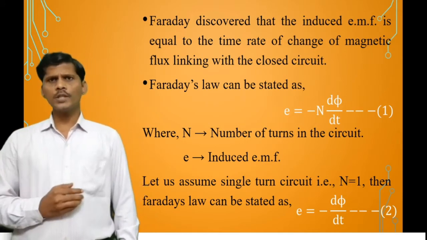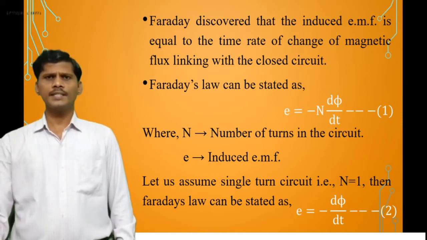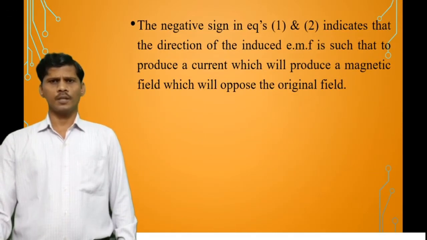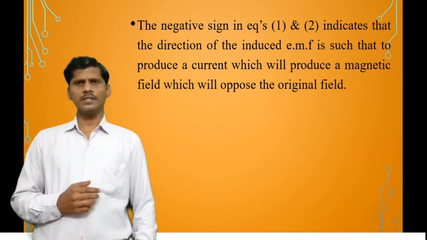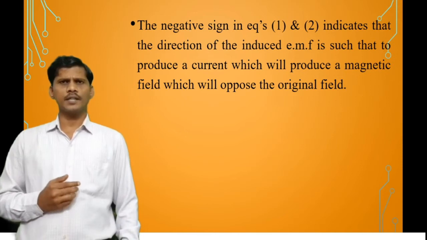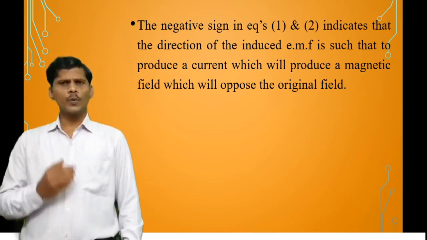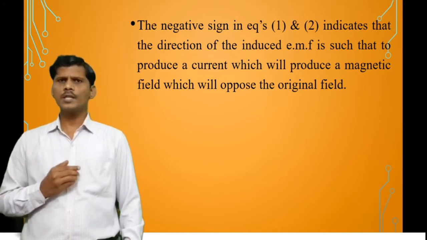From the above two equations, equation 1 and equation 2, the negative sign indicates the direction of the induced EMF, such that it produces a current which will produce a magnetic field.